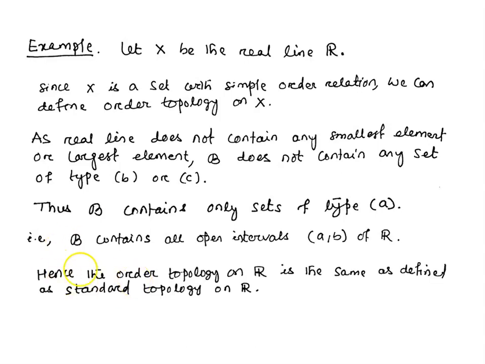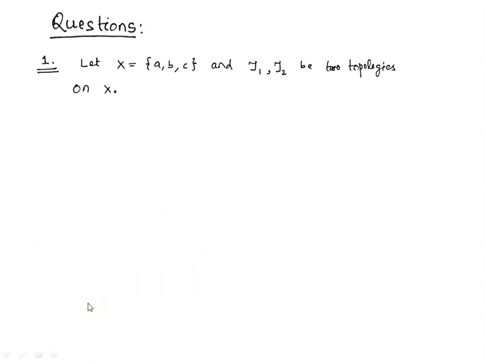Hence, the order topology on R is the same as the standard topology on R. So in this lecture, we have studied different types of topologies on the real line: standard topology, lower limit topology, cofinite topology.